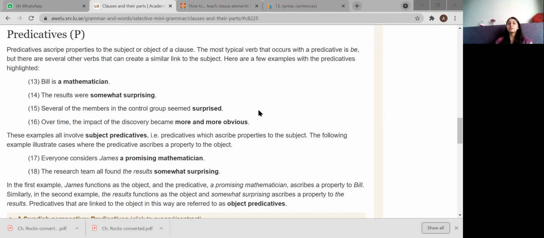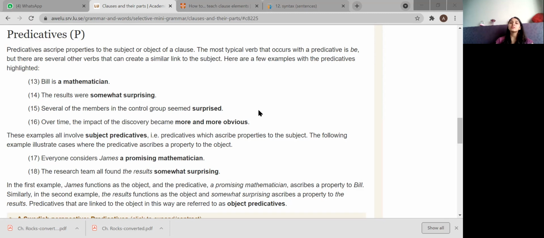Now, what are predicatives we saw? They can give you properties of a subject, and also of an object. And a typical verb occurs with a predicative, mostly it's be. Okay, Bill is a mathematician. Bill is the subject and a description is given about him. So it's just giving you a prediction.